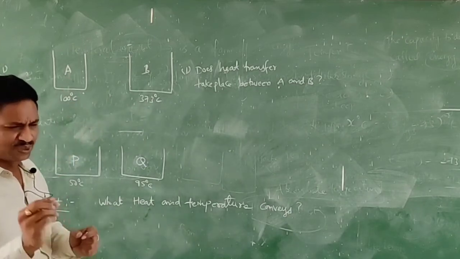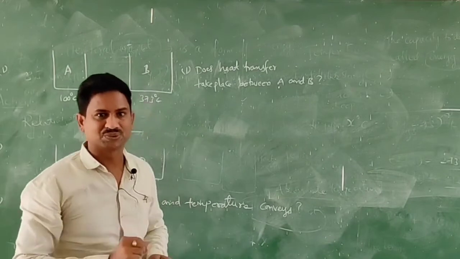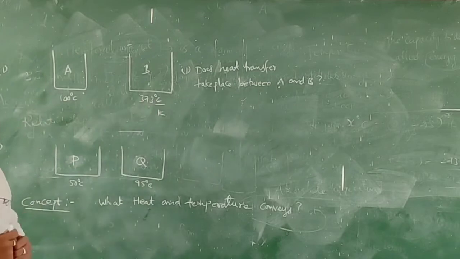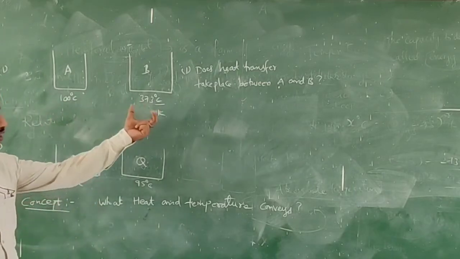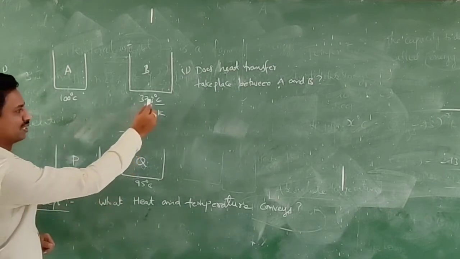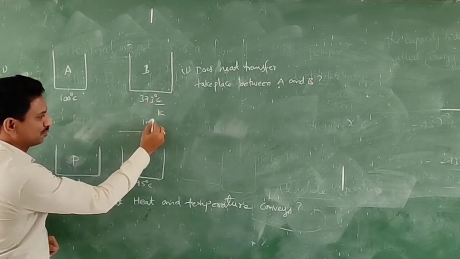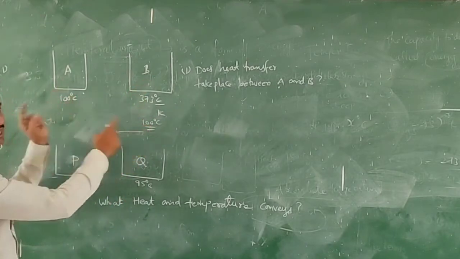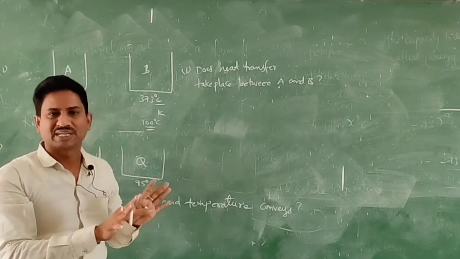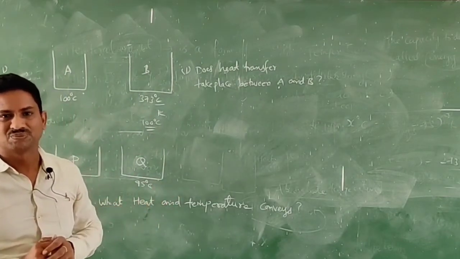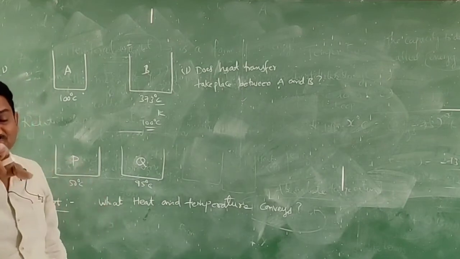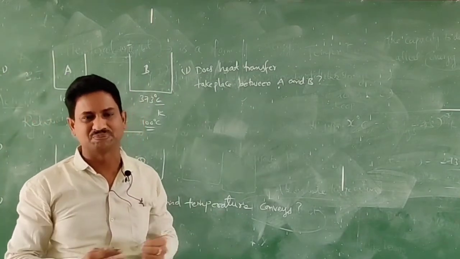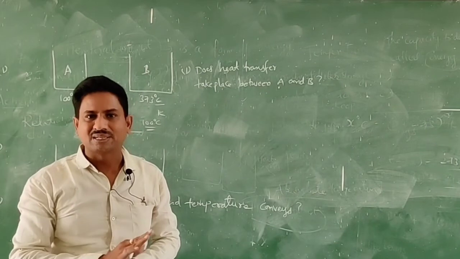But children, you must be very cautious about the units also. For example, here instead of C, K is there, that means Kelvin. Then we have to convert this Kelvin into centigrade. Then 373 degree Kelvin is equal to 100 degree centigrade. In this case, both A and B are at the same temperature, hence heat transfer cannot take place. This state is called, do you know? Yes, very well, that is called thermal equilibrium. Already they attain thermal equilibrium, so heat transfer does not take place.